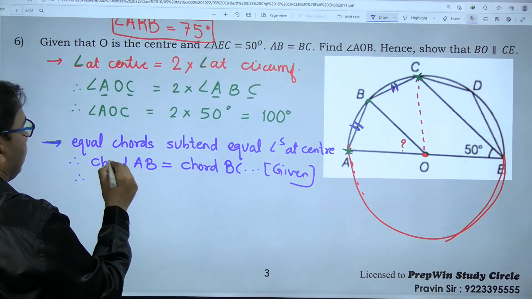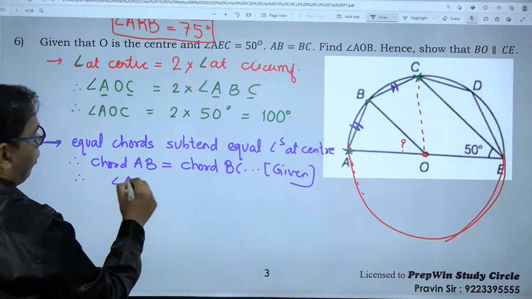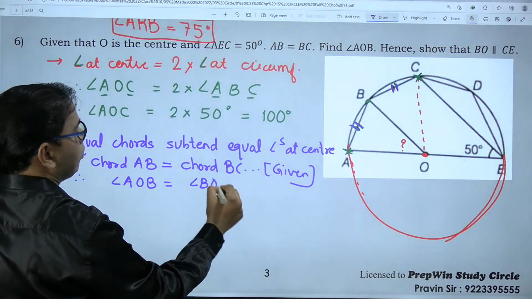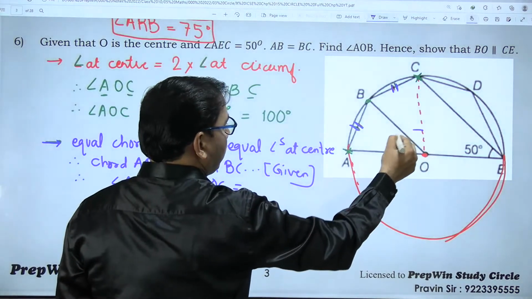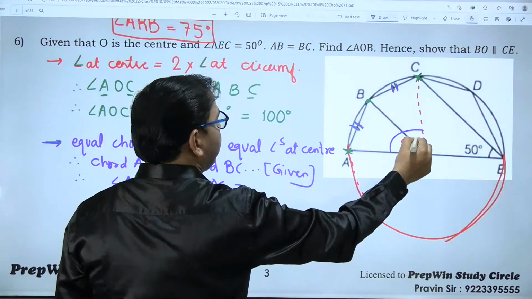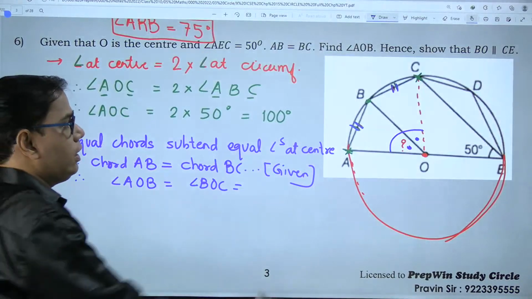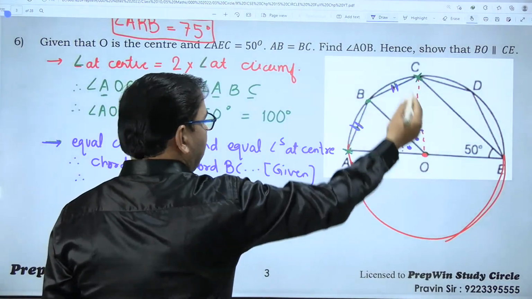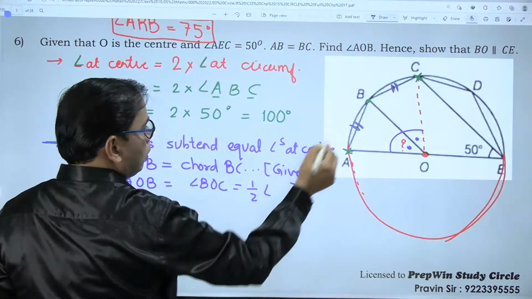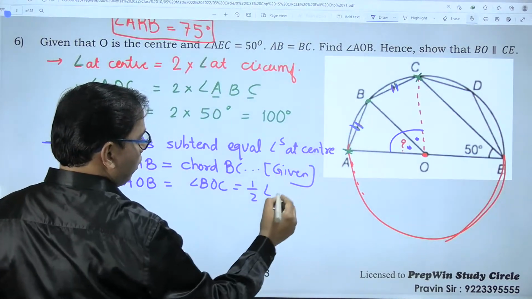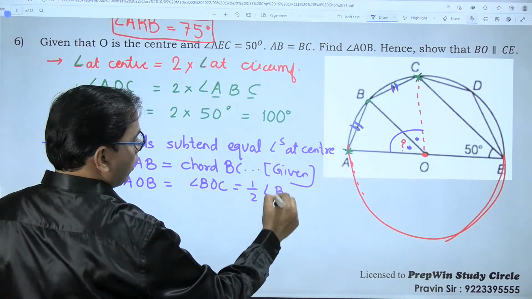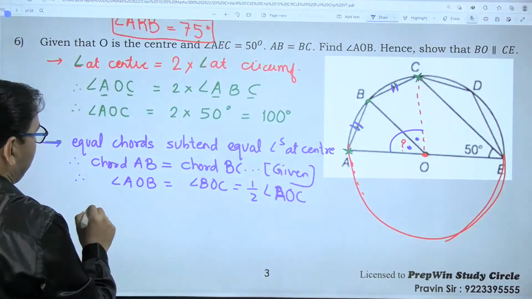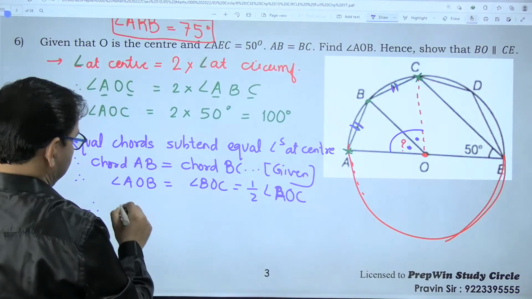Angle at center here is angle AOB, and here angle at center is angle BOC. Both are equal. Two chords are equal, so their central angles are also equal. That means angle AOC is divided into two equal parts. So this is half of angle AOC, and angle AOC I just got.